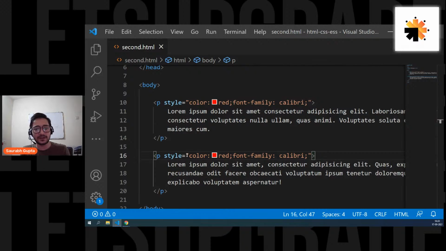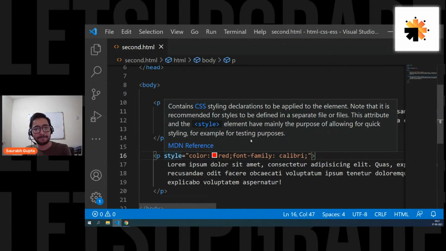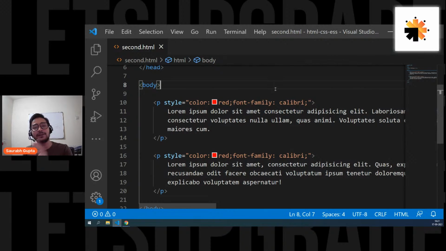So everyone, are we understanding inline CSS? First of all, tell me that, guys. Are we understanding what is inline CSS and the disadvantage of it? So it's fine. It works perfectly fine. But the problem is you have to rewrite it if you want to reuse it, right? You cannot write it once and use it multiple times. You have to rewrite it.